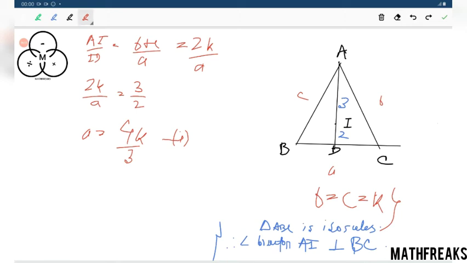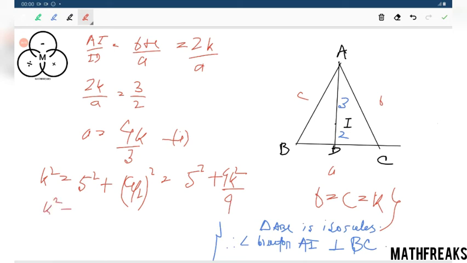Now we just need to apply Pythagoras theorem, that is k square equals AD square, that is 5 square, plus a by 2 whole square, equals 5 square plus 4k square by 9.